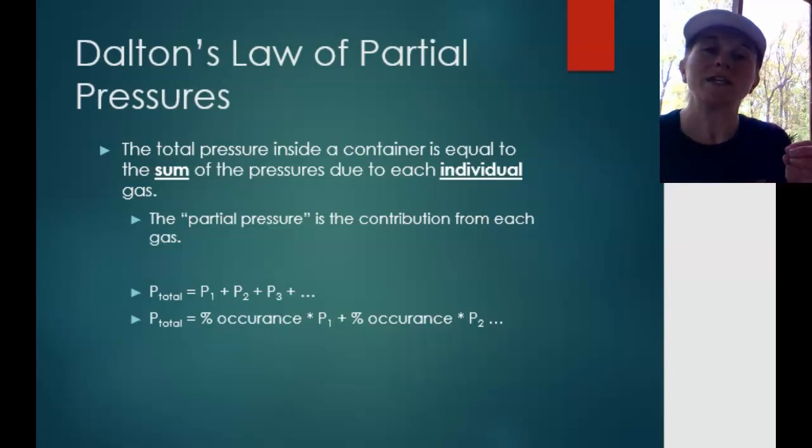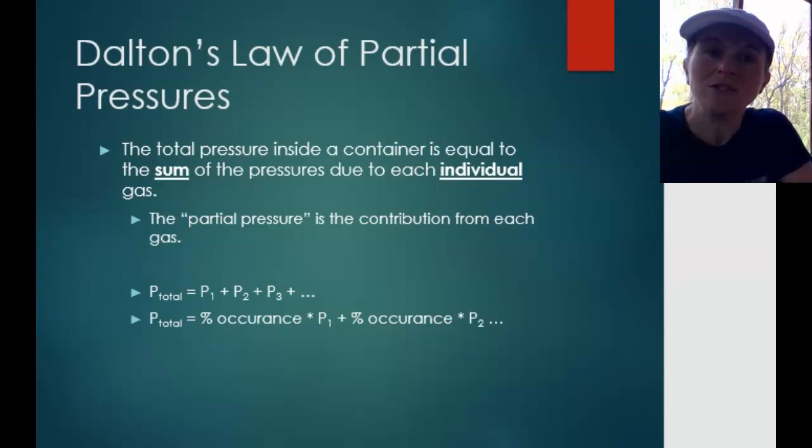All of those individual pressures that those molecules are causing will, added up together, make the total pressure inside the container. And this makes sense because each of those are having a certain number of collisions on the side of the container, and when you add up all those individual collisions, that's your total collision.